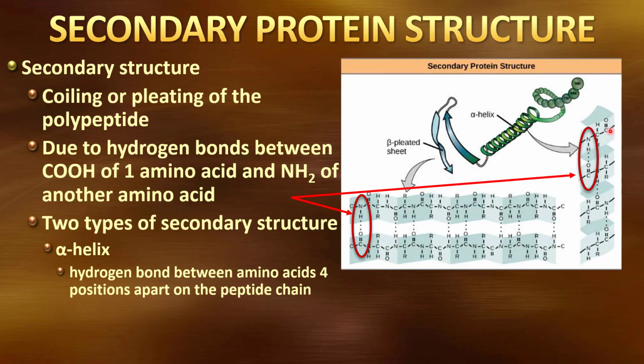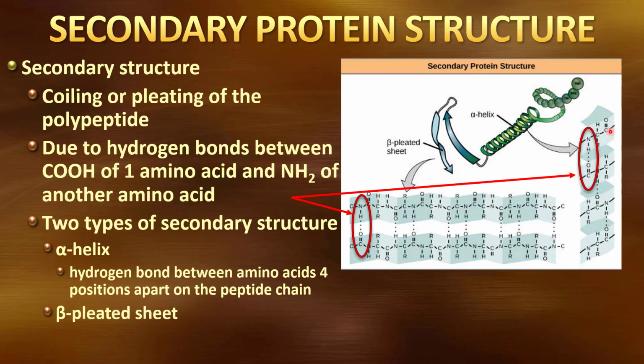We have a chain of beads. If I grab the first bead and then I go 4 beads down and I take that bead and I allow it to come back and almost like a magnet hook on to my first bead. And then I go down another 4 and I hook it back around. And so it causes it to coil, almost like if you were imagining coiling up a garden hose. You're holding it in your hand, you form a loop, you bring it back around and you grab it. And then you make another loop and you grab that. So that's what that coiling looks like. And that's that alpha helix.